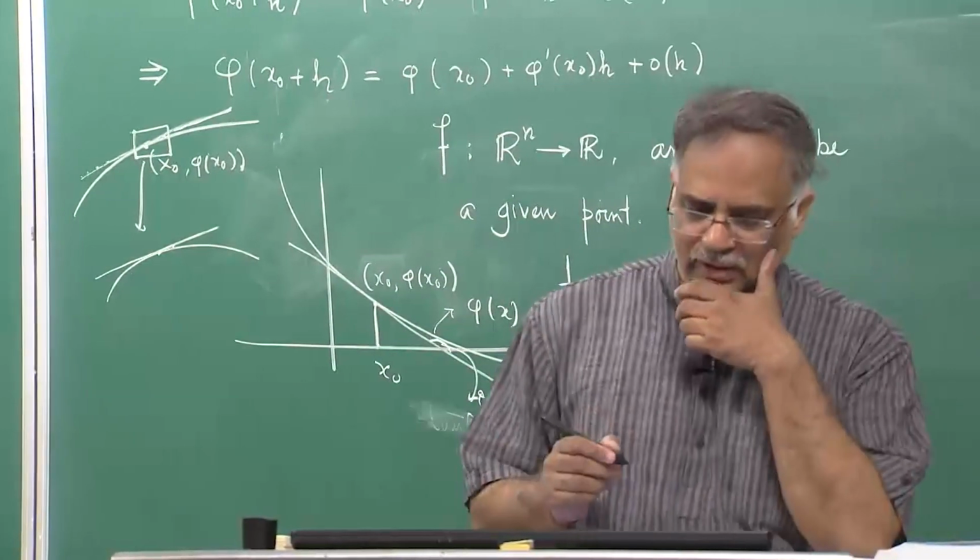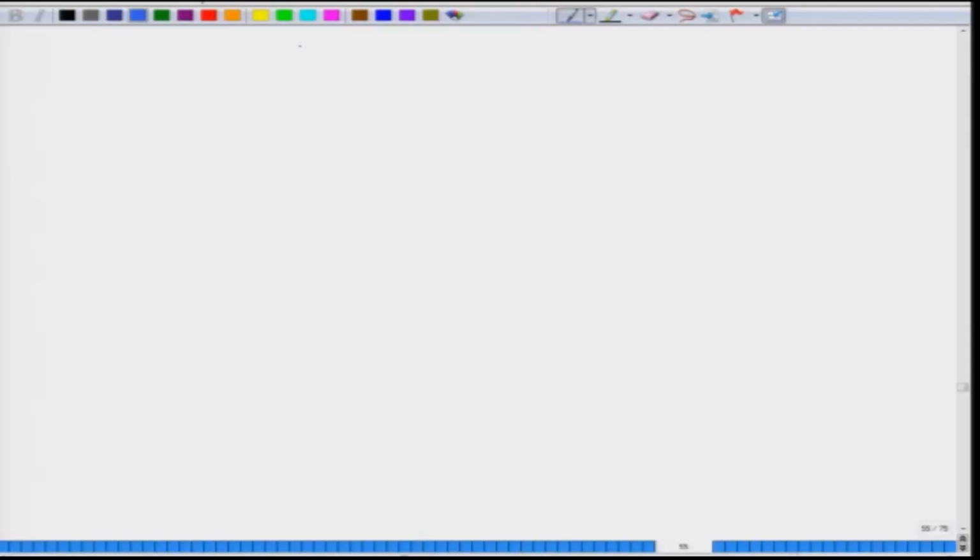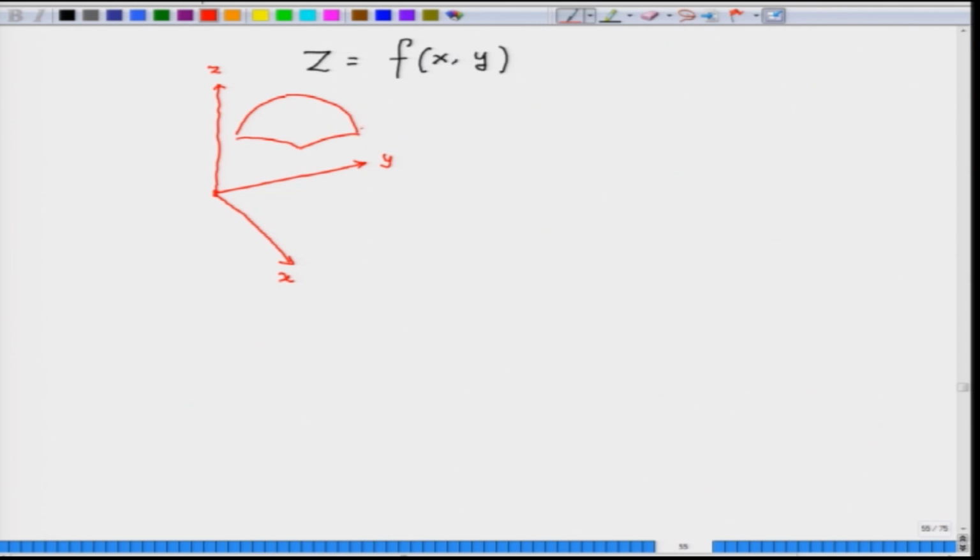So, let us look at a function z equal to f x y, and let us try to imagine a curve, try to draw the surface, try to draw the graph. Let this be the surface, let it look like this.